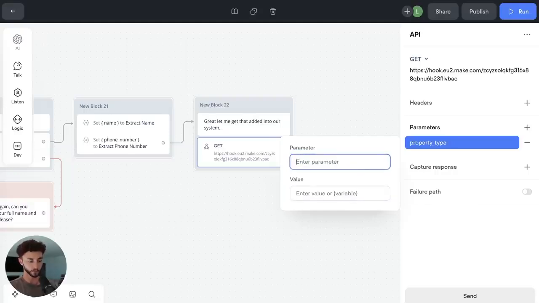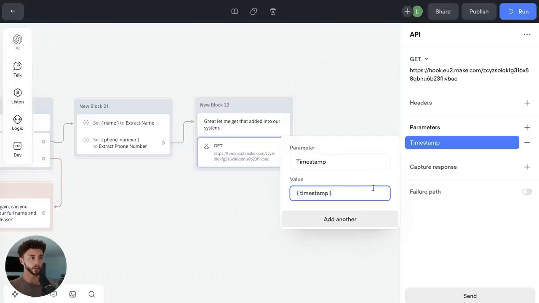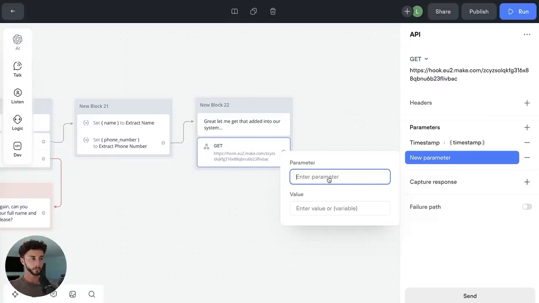Actually, let's do this properly. Let's go timestamp. So in this Google Sheet, you're going to want to know when the different leads came in. So we can go timestamp and get the timestamp from VoiceFlow. That's a default variable that they are automatically filling out for you. So one of the rows in the spreadsheet is going to be the timestamp. We're going to add another, and we're going to go name. We're going to put in the name here.